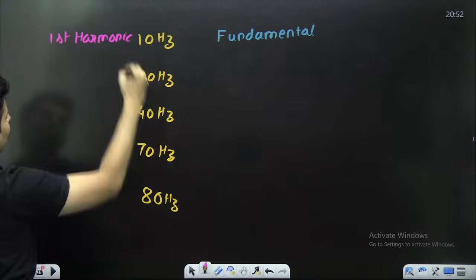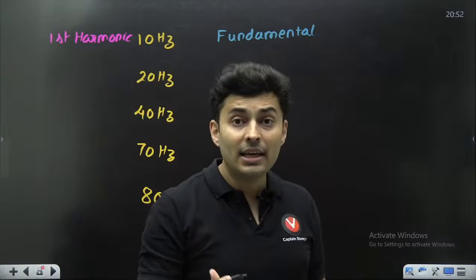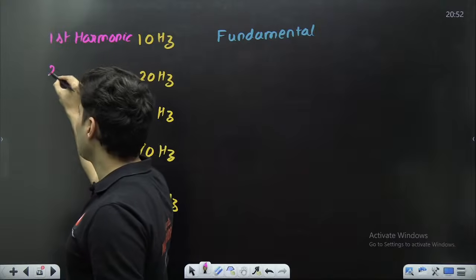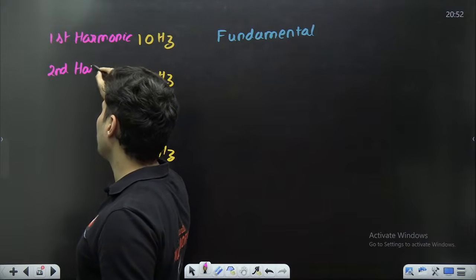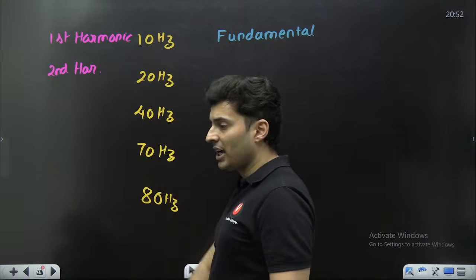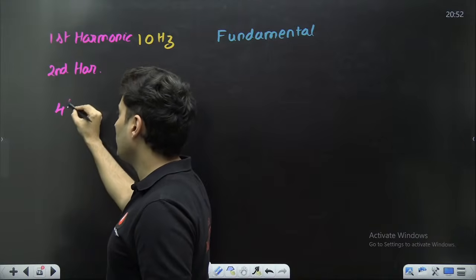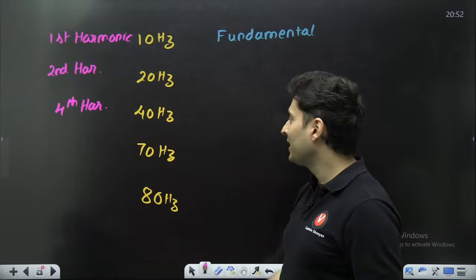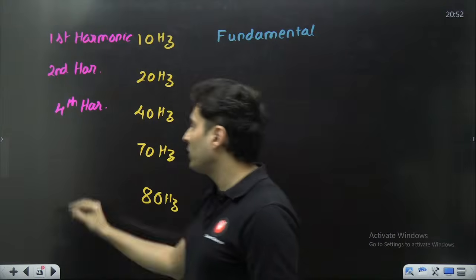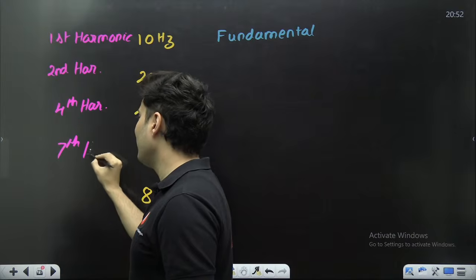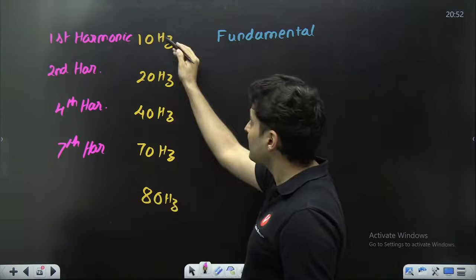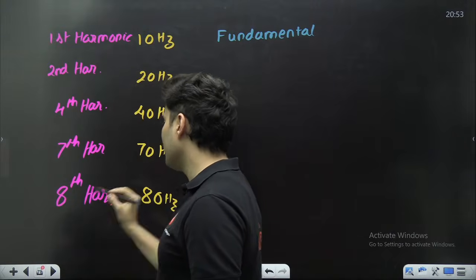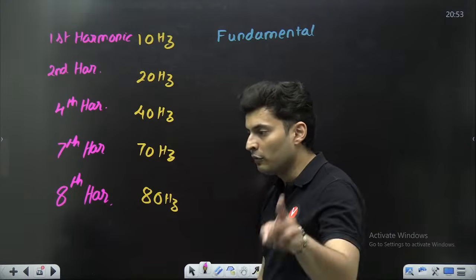First harmonic. Now 20 is 2 times of 10, so that's why it is the second harmonic. 40 is 4 times of 10, that's why it is not third, it is the fourth harmonic. 70 is 7 times of 10, that's why it is the seventh harmonic. 80 is 8 times of 10, that's why it is the eighth harmonic. Is that clear, everyone? Very good.